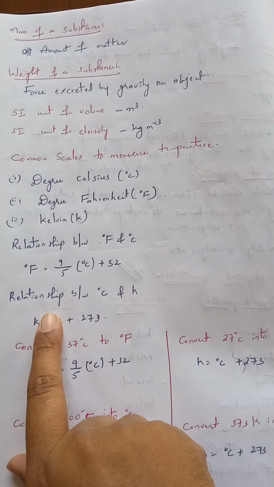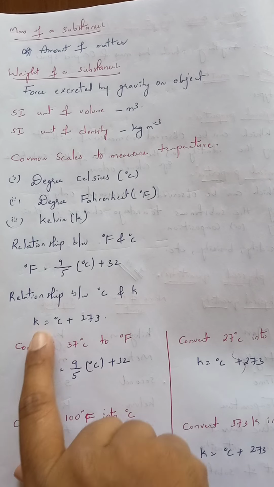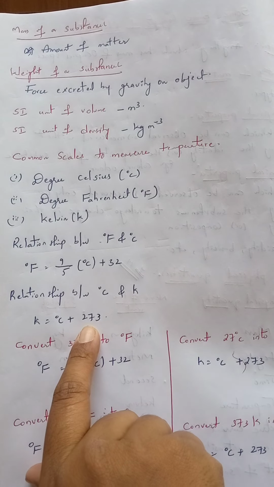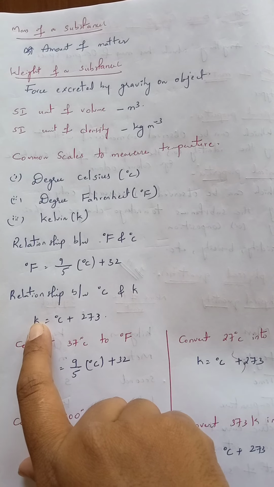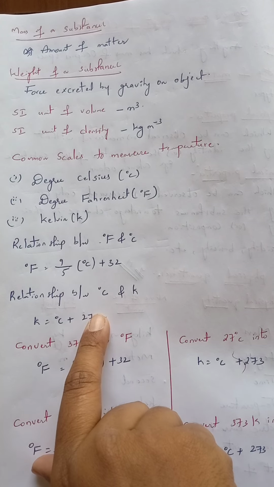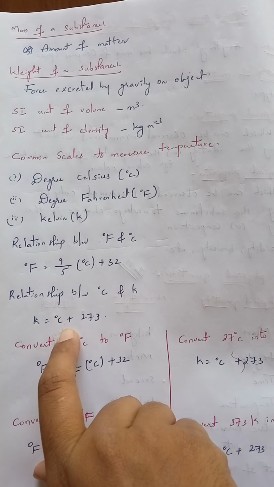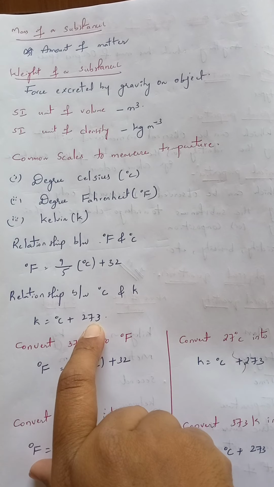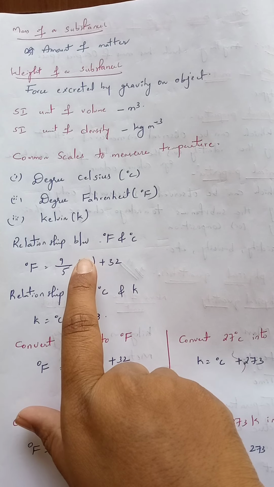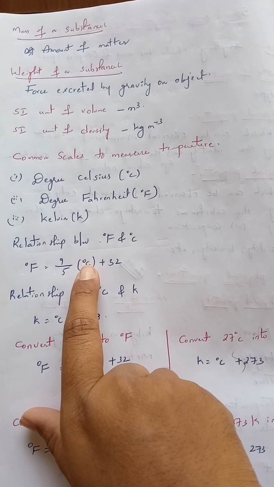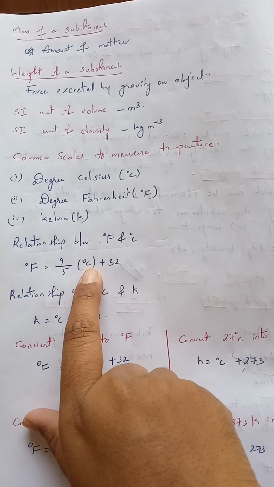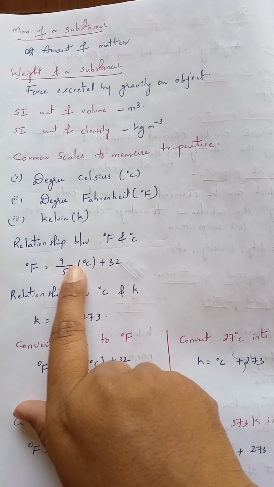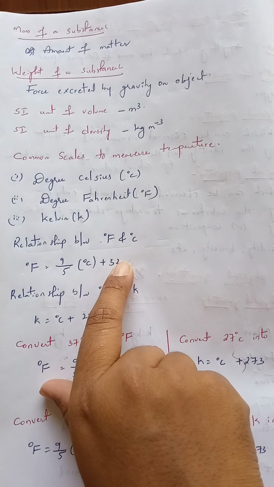Next, the relationship between degree Celsius and Kelvin. 1 Kelvin is always equal to degree Celsius plus 273. If you know the temperature of a substance in degree Celsius, we can easily convert it into Kelvin by using this formula. It can also be converted into Fahrenheit, because 1 degree Fahrenheit is equal to this much amount of degree Celsius.